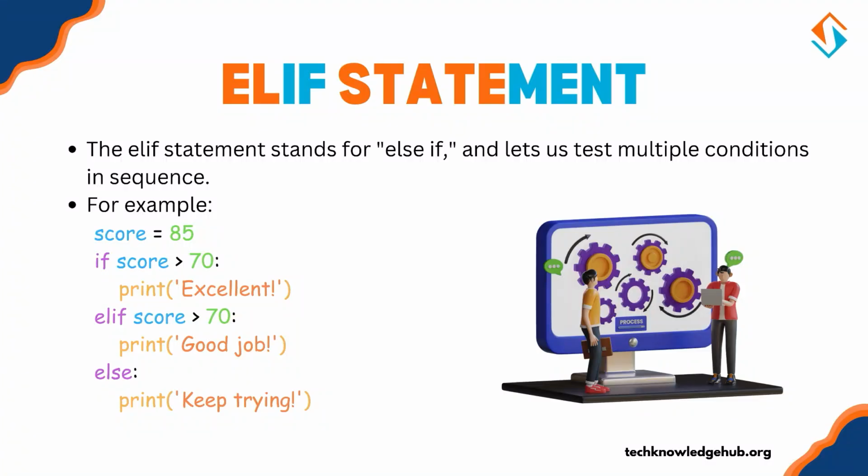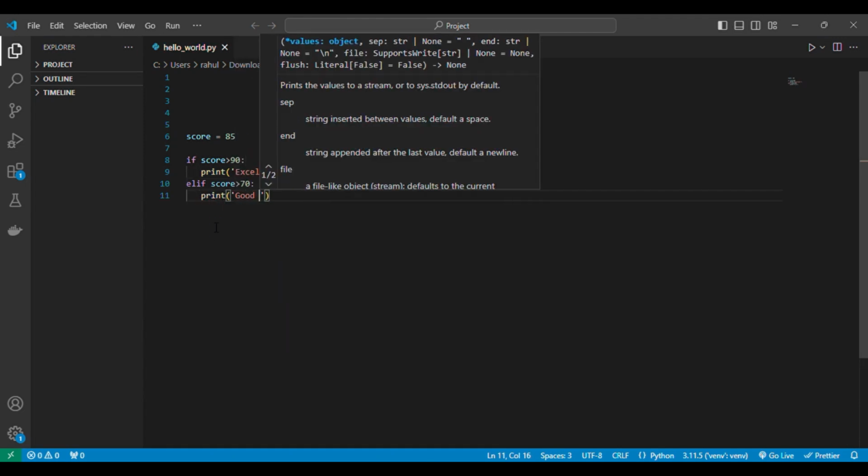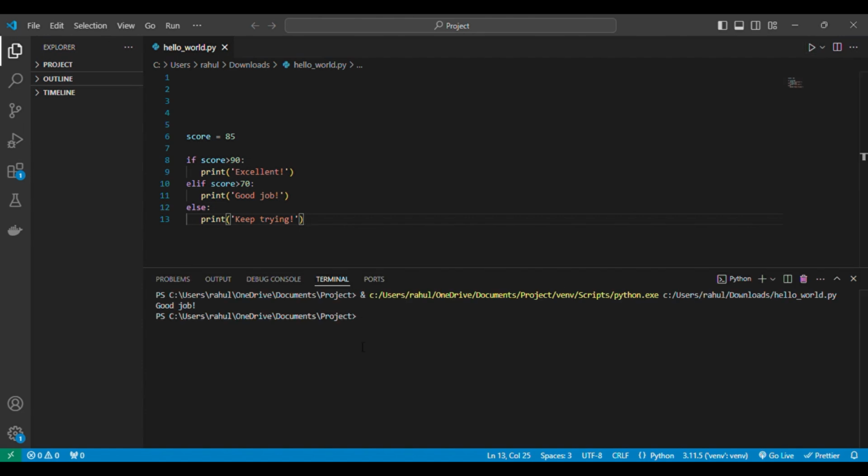Elif statement. What if we want to add more conditions? That's where elif comes in. Elif stands for else if and it lets us test multiple conditions in sequence. Let's extend our example. If score is greater than 90, then print excellent. Elif score greater than 70, print good job, else print keep trying. Here, Python checks the first condition, score greater than 90. If that's false, it moves to the elif condition, score greater than 70. Since this condition is true, it prints good job and skips the else block.